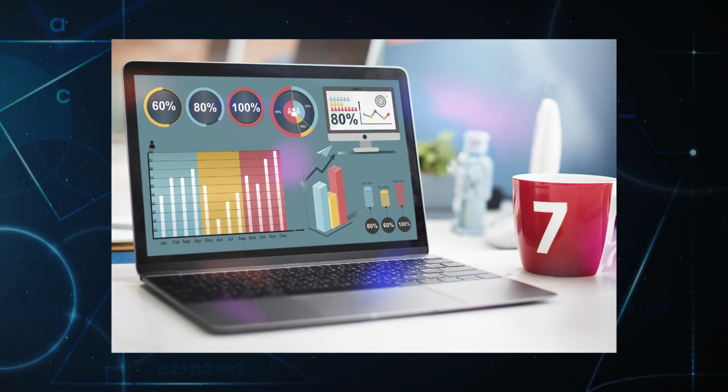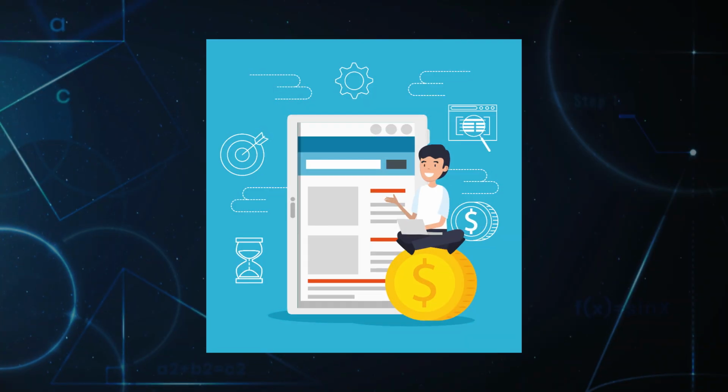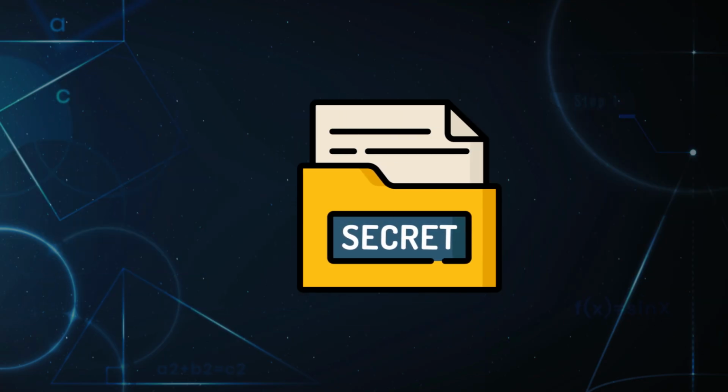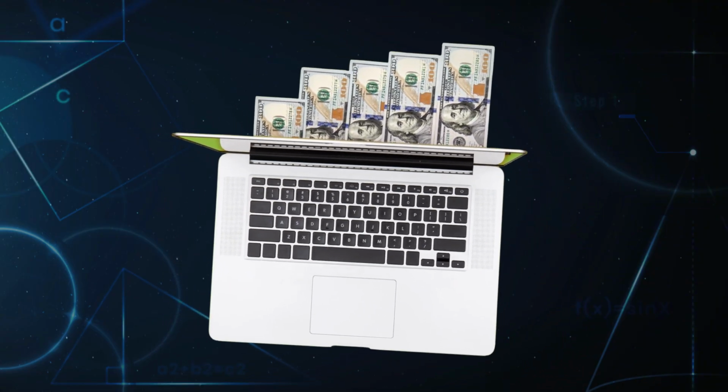Alright, so you've got your app solving a problem and people are using it. Now comes the fun part, making money. There are so many ways to monetize a web app: subscriptions, ads, or even offering premium features. But here's the secret: keep it simple at first. Choose one revenue stream and stick to it.